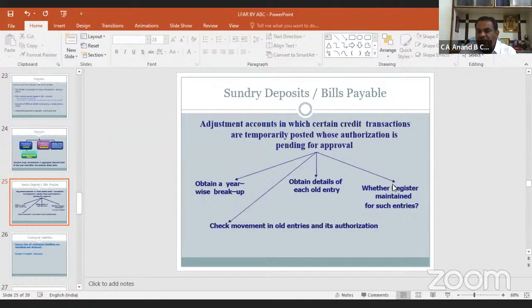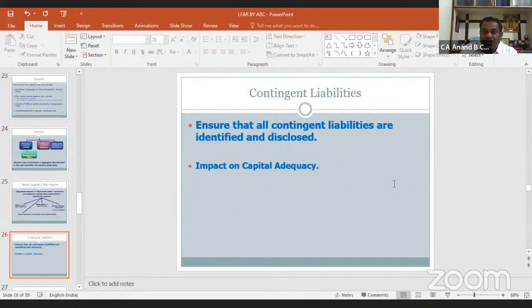In case of sundry deposit and bills payable, you have to look whether proper authorization is given by the bank officials or not for those old entries, whether a register is maintained or not, the movement of such old entries and its authorization by the branch officials. You should look in such matters.